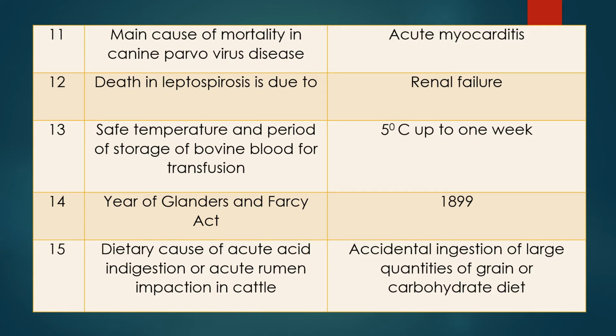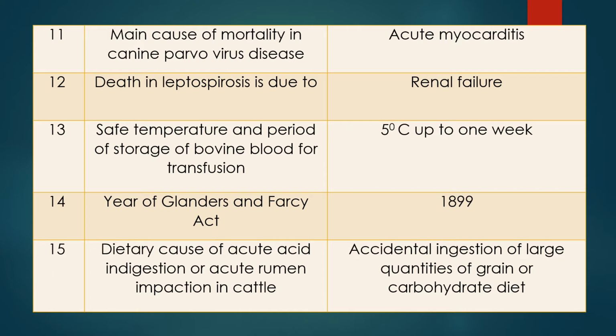Question 13. Safe temperature and period of storage of bovine blood for transfusion. That means for how much time, how much duration we can store the bovine blood that is good for the transfusion, that it will not deteriorate.